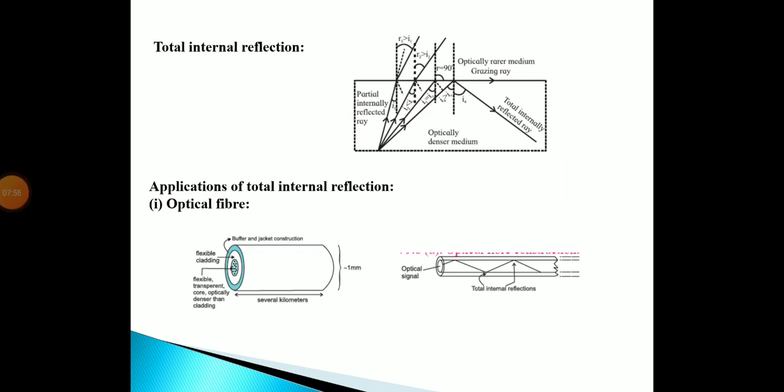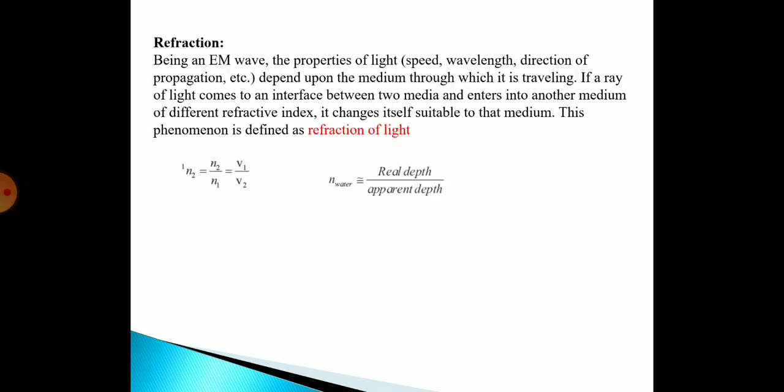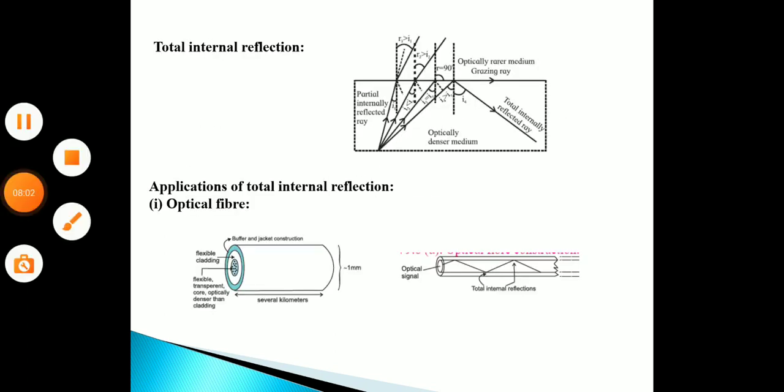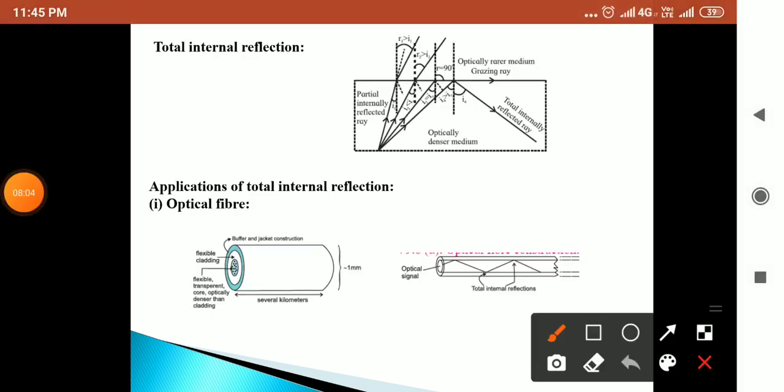Simple total internal reflection: when there is an optically denser medium, that medium will give reflection and refraction of light. Suppose at this one point there is a source of light emitting light towards the surface. At this point it will refract outside and partially it will reflect.